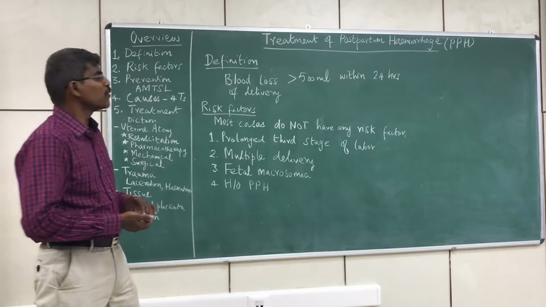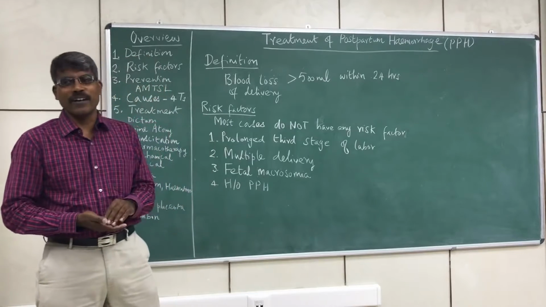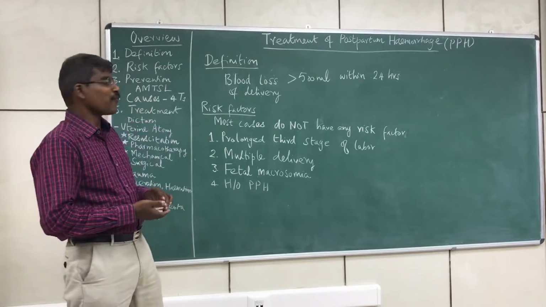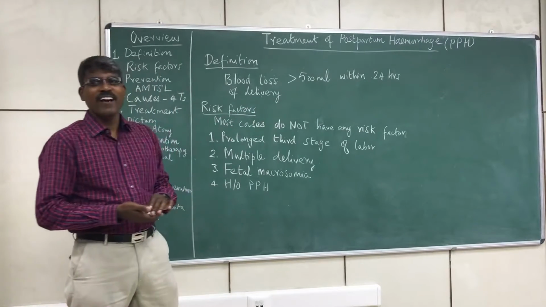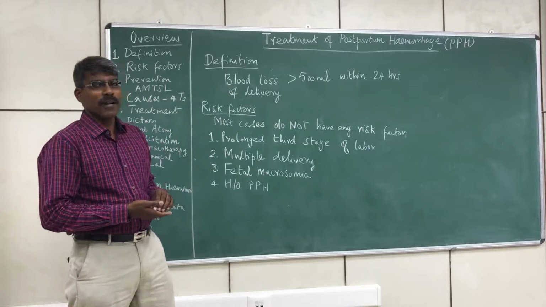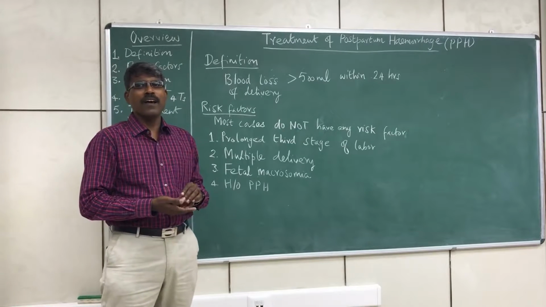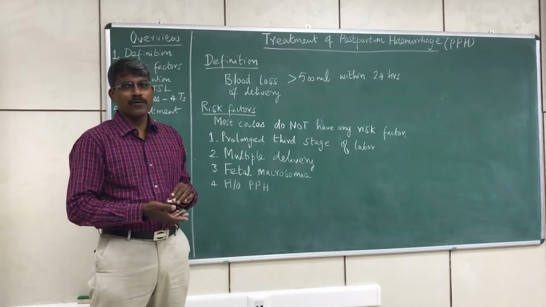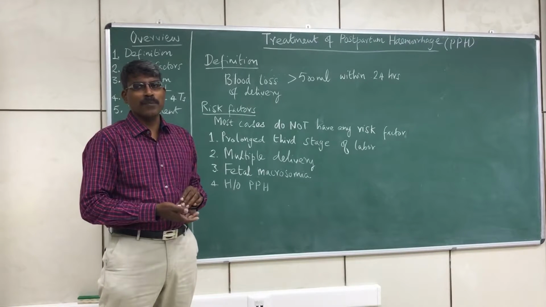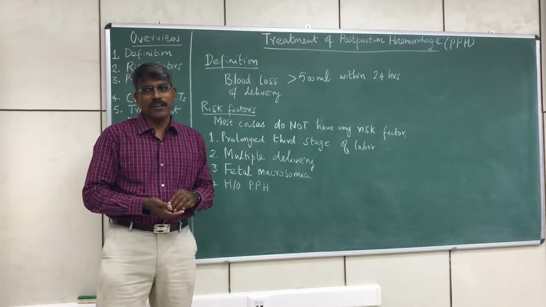So let's first go into the definition of postpartum hemorrhage. Postpartum hemorrhage is defined as blood loss of more than 500 ml within 24 hours of delivery. If the blood loss happens after 24 hours to 6 weeks, it is called late postpartum hemorrhage, or some people call it secondary postpartum hemorrhage.